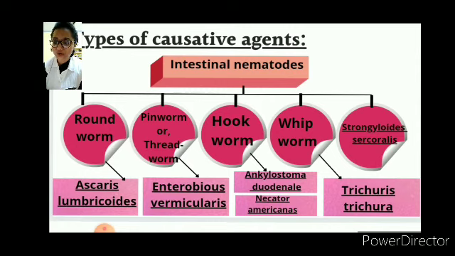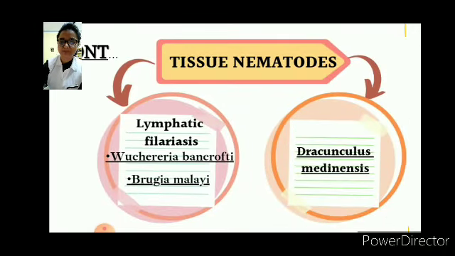Intestinal nematodes are divided into 5 subgroups: roundworm, that is Ascaris lumbricoides; pinworm or threadworm, that is Enterobius vermicularis; hookworm, that is Ancylostoma duodenale and Necator americanus; whipworm, that is Trichuris trichiura; and finally Strongyloides stercoralis. Then come the tissue nematodes, which are divided into 2 parts.